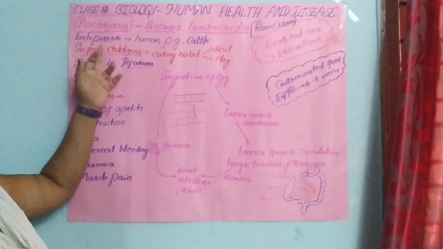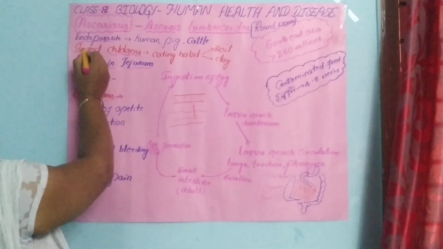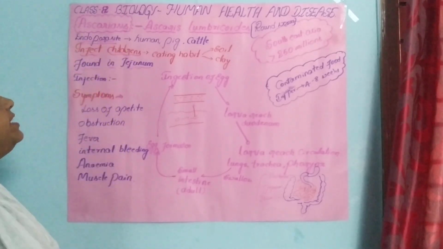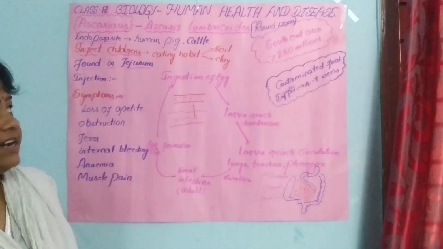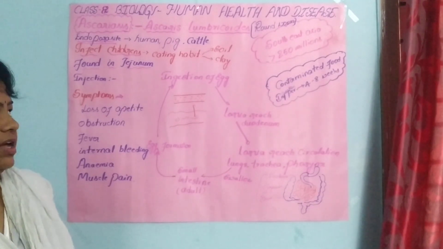Usually this is an endoparasite. Endo means inside, and parasite means which causes disease.